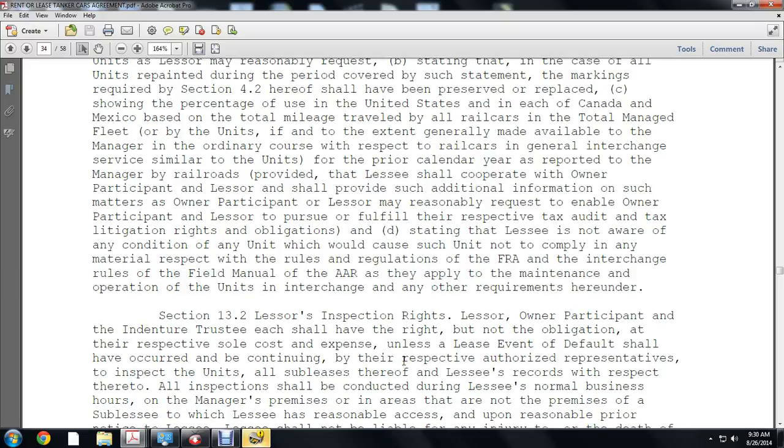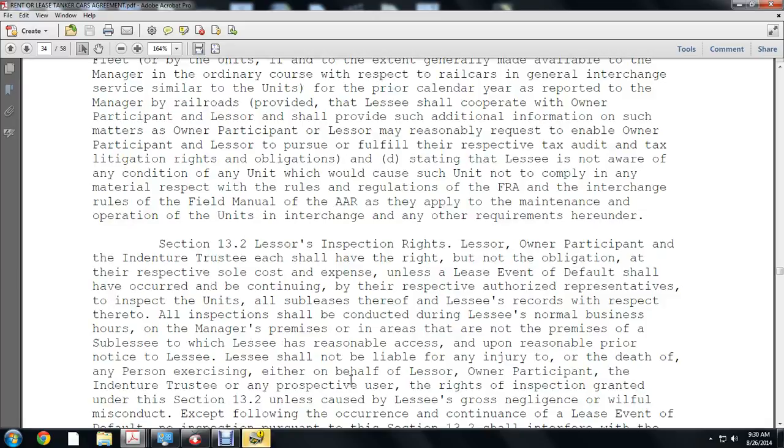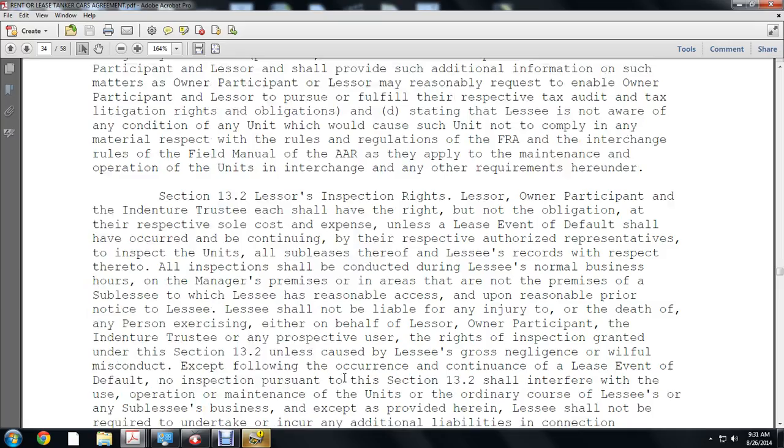and all inspections shall be conducted during the lessor's normal business hours at the manager's premises or in areas that are not on premises of the sublessees or sublessors to which the lessor has reasonable access, and upon reasonable prior notice to the lessor. The lessor shall not be liable for any injury to or death of any person exercising, either on behalf of the lessee, owner participant, indenture trustee, or any other prospective user, the rights of inspection granted under this Section 13.2, unless caused by the lessor's gross negligence or willful misconduct, except for the following: a lease event of default having occurred and continuing.